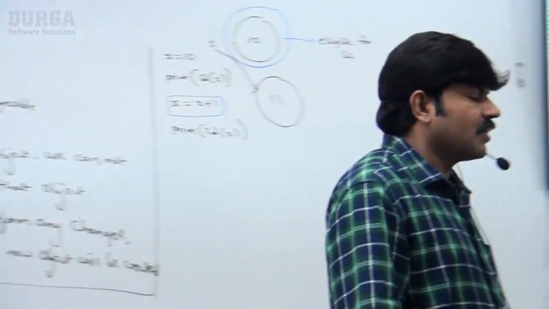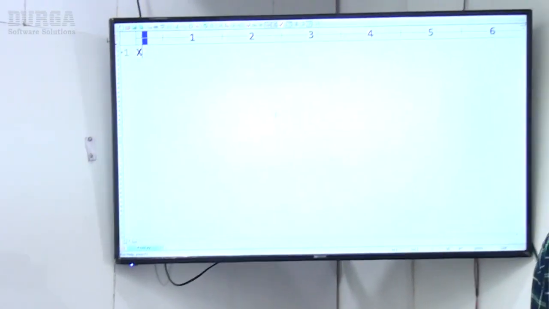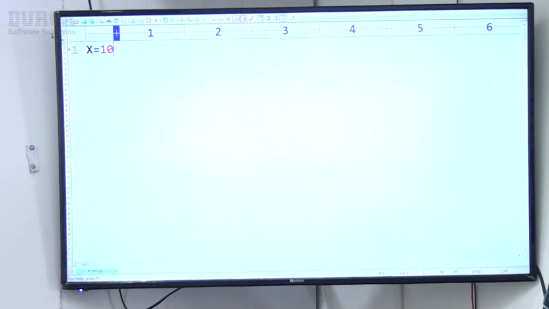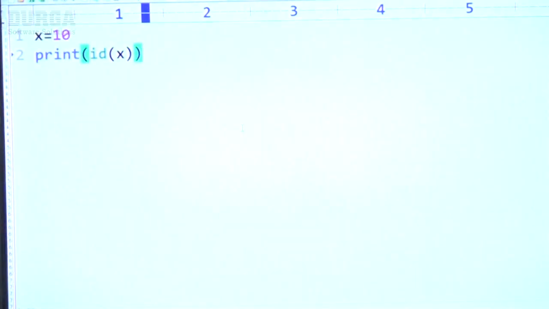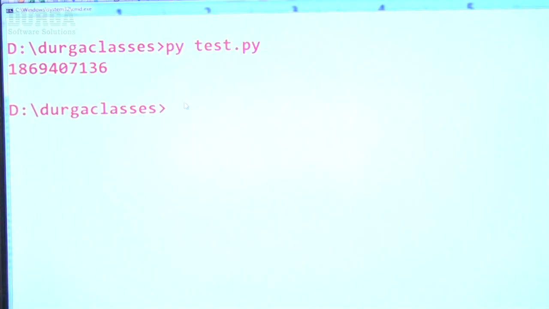Have a look once. I'm taking x is equal to 10. Now print of id of x. Just observe up to this line. Py test.py. Have you observed, this is the address, because for every object an address will be there.